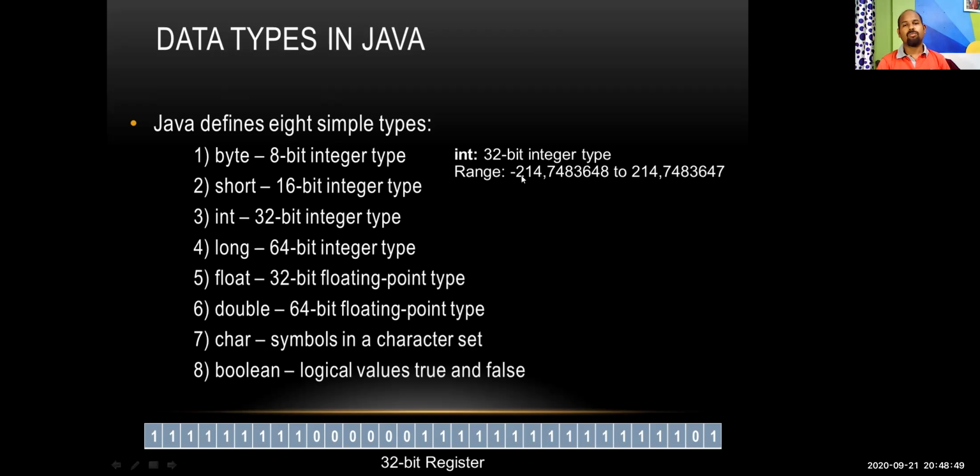It's around negative 214 crore to positive 214 crore approximately. That means that much of a range of numbers we can accommodate in integer type data. In this number, you can see there are 10 digits. So that is the range. If it is beyond that range, then the programmer will go for long integer, which is a 64-bit integer type. That means just double of the integer type.